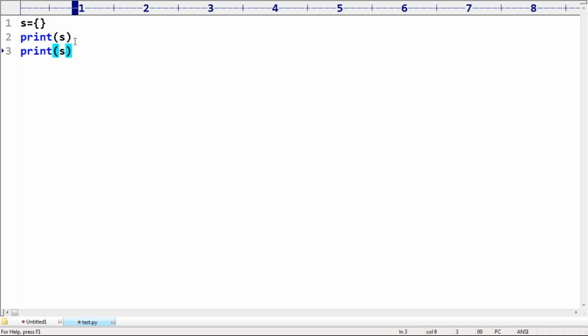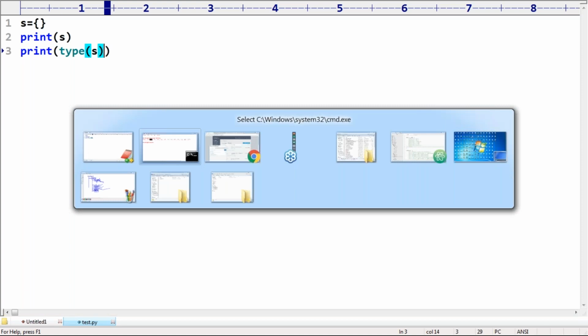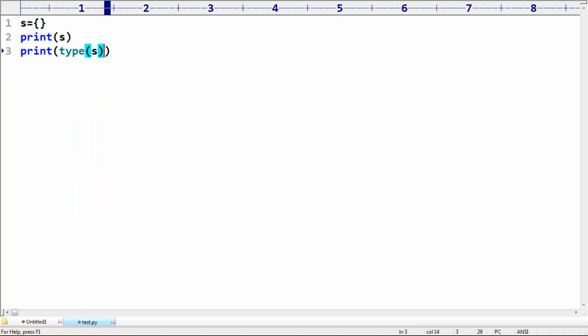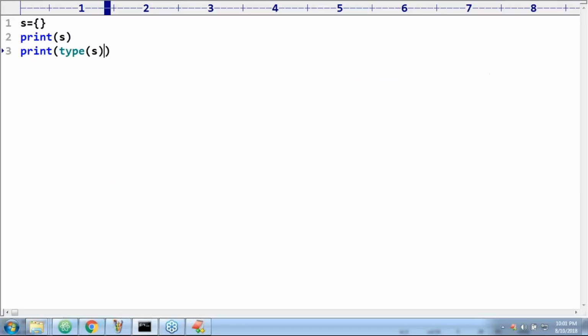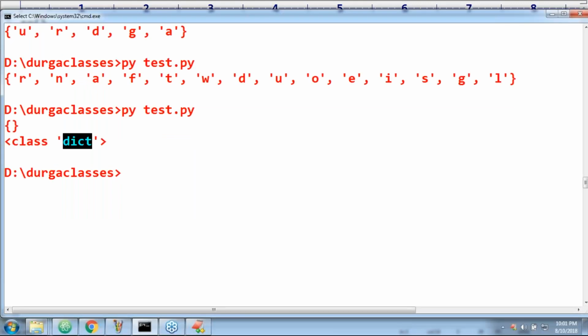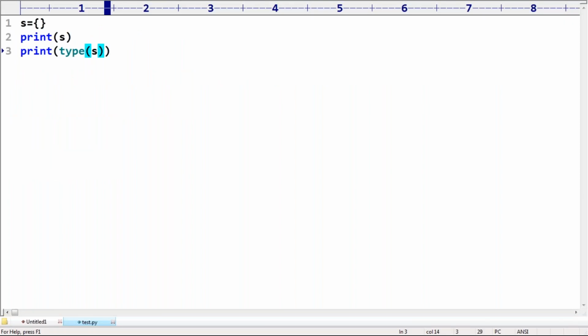Sir, where is the proof for that? Just a very simple type of s, sir. If I ask for the type of s, what answer by default are we going to get? This one itself is nothing but a dictionary, like this, right? So now my point here is, observe, type of s itself is nothing but dictionary by default we are going to get. Okay, well, now the point is the important conclusion.